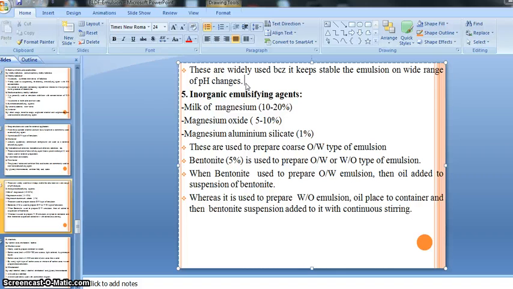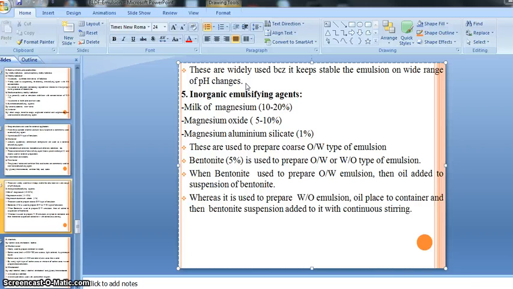If we use a synthetic emulsifying agent and prepare an emulsion, the stability or quality of the emulsion becomes good, and such emulsions containing semi-synthetic emulsifying agents are stable over a wide range of pH.